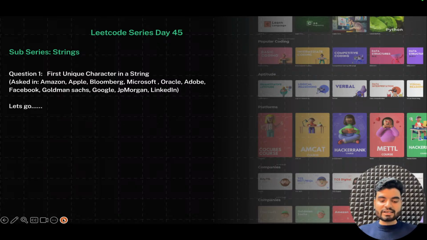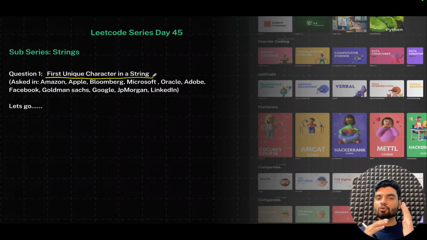Okay, so the problem statement we'll be covering today is first unique character in a string. You remember when we were covering array of frequency counter, at that time we were solving problems on duplicates and unique characters, right? These kinds of problems we were solving. And today, even though we can take it in a hash map or somewhere else, I wanted to tell you how you can use an array of frequency counter with a string. That's what my agenda is.